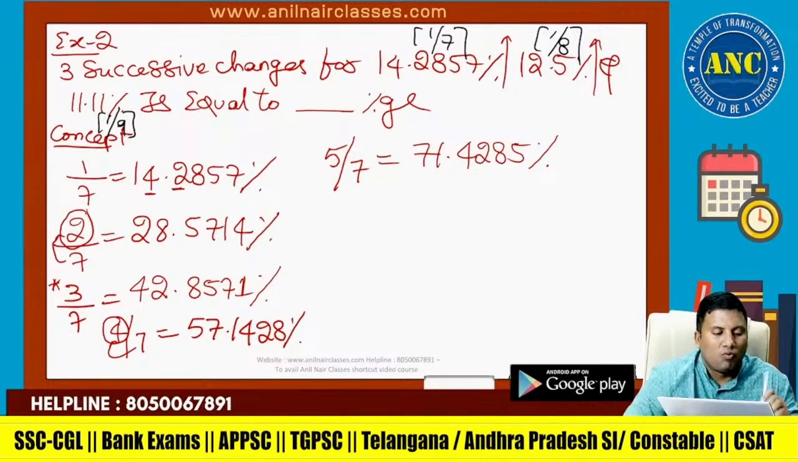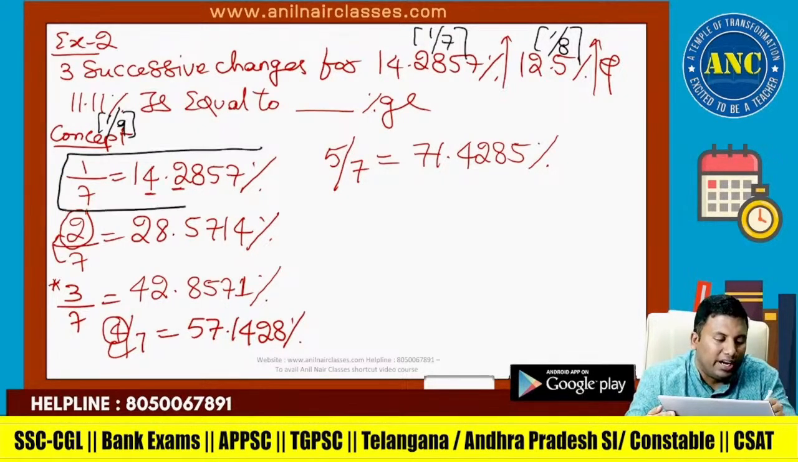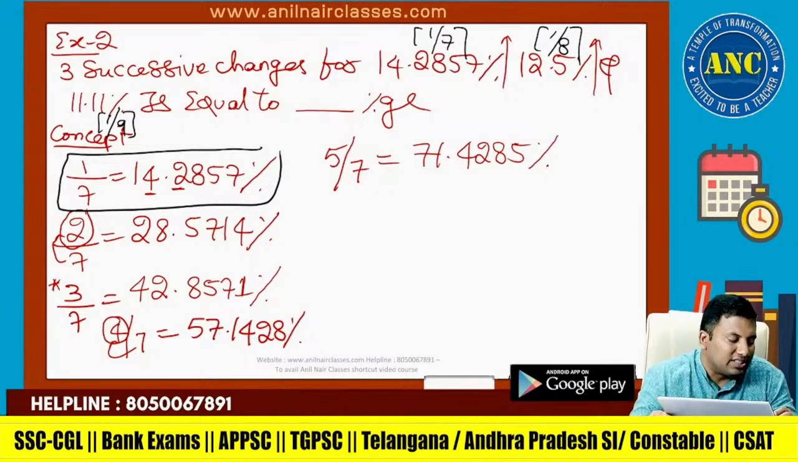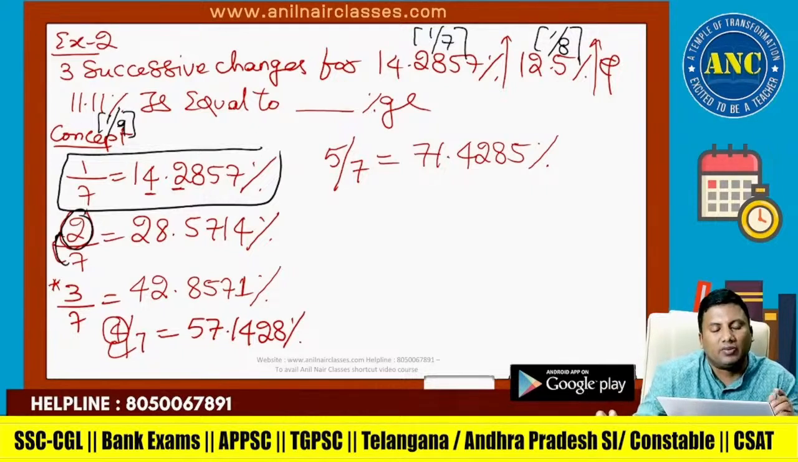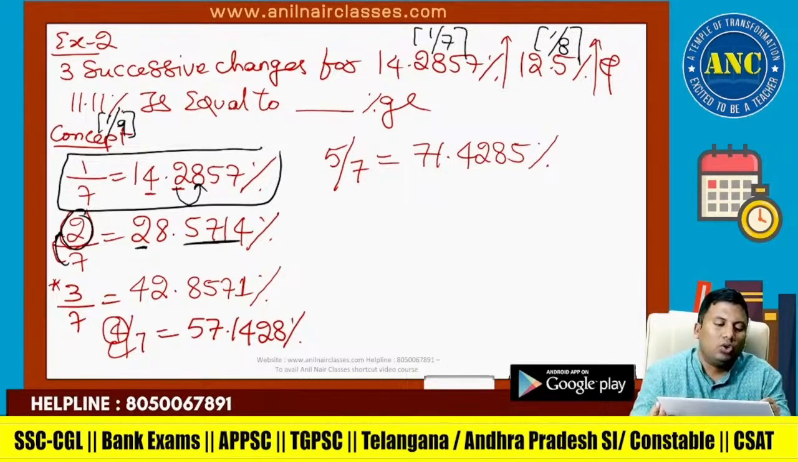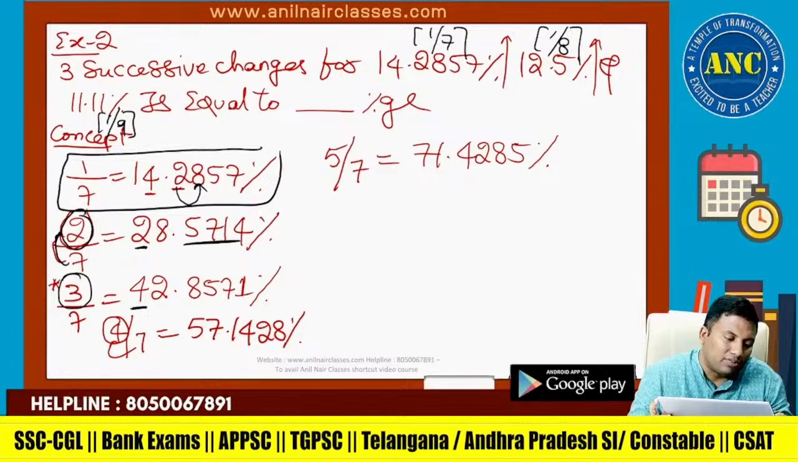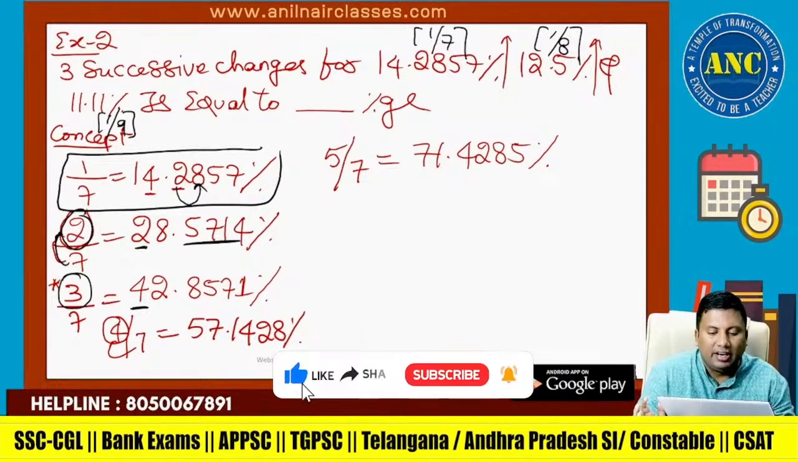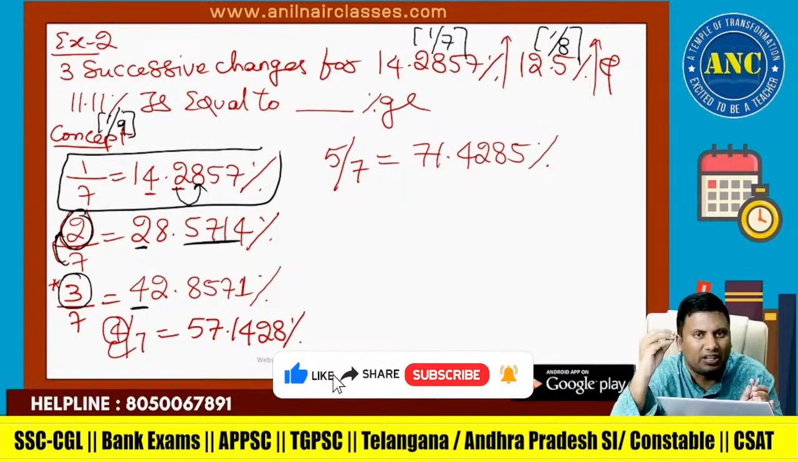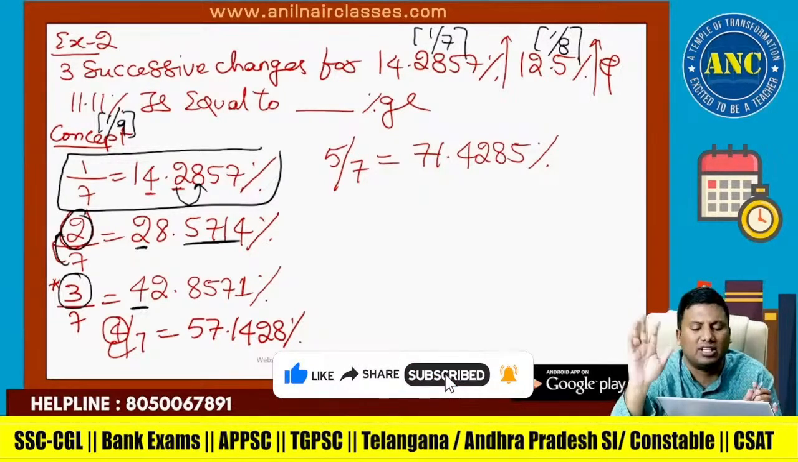Again I am repeating. 1 by 7 is 14.2857. 2 by 7 is, take the numerator 2, multiply by 10. 2 tens are 20. 7 twos are 14. Write 2 and the next digit. Dot, remaining digits in serial order. 28.5714. 3 by 7. Take the numerator 3. Multiply by 10. 3 tens are 30. So take 4 times. 42.8571. Now see here. If you understand compound interest, without answer options, this is a cakewalk.